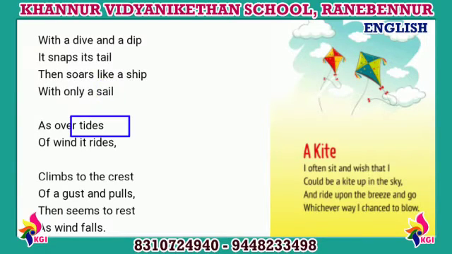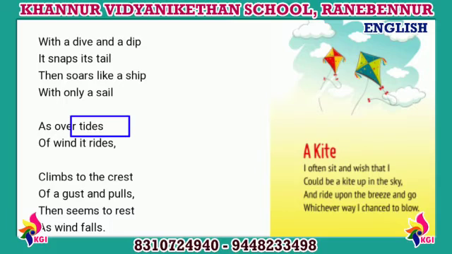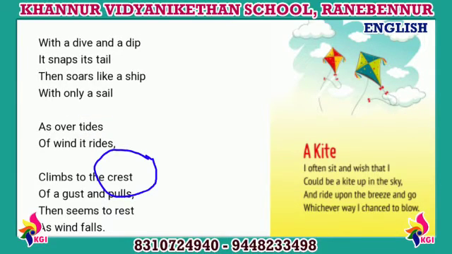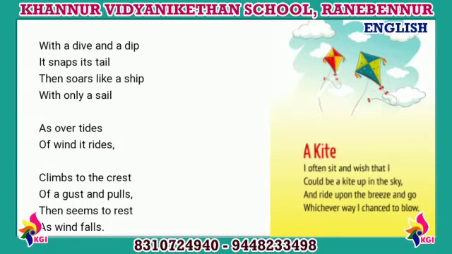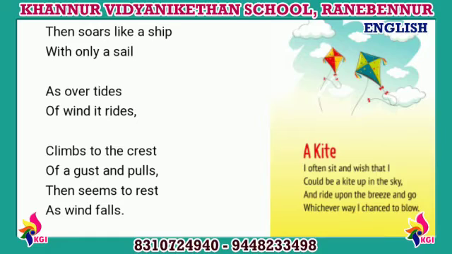Next new word we have is tides, T-I-D-E-S. It means rising and falling waves. When waves rise and fall, that is called tides. And the last new word we have is crest, C-R-E-S-T. It is the top of a mountain, or you can understand it as the tuft of feathers on the head of a bird or an animal, right? So normally in poems, words can have different meanings. We have to understand the meaning according to our poem, right?